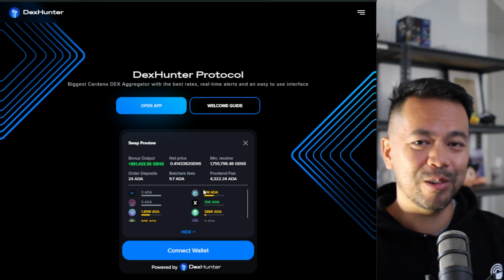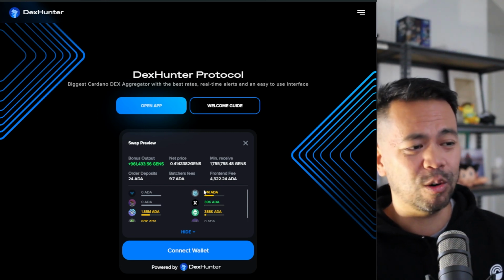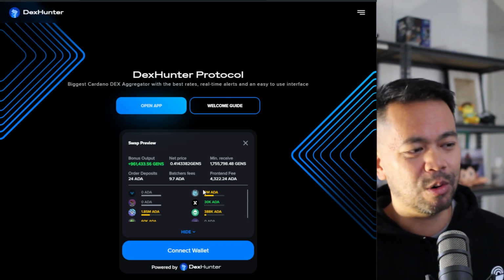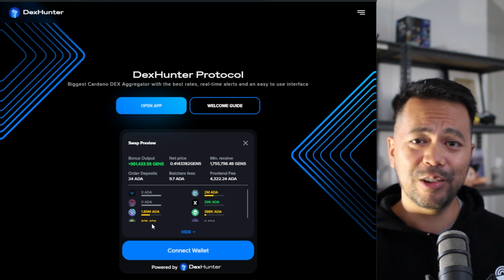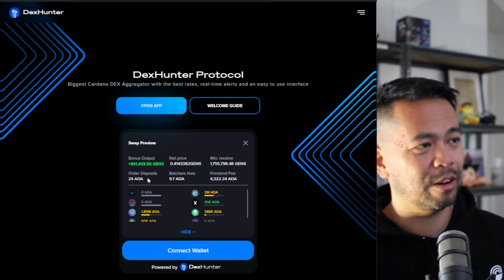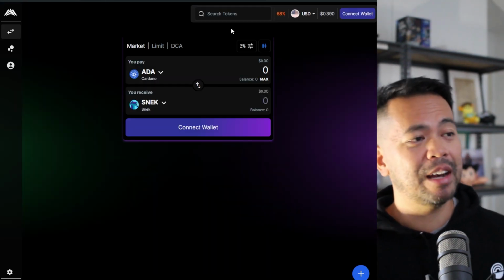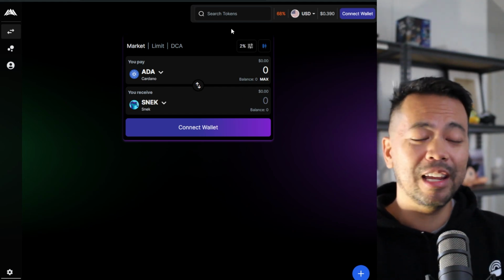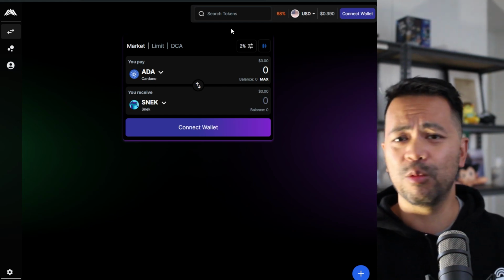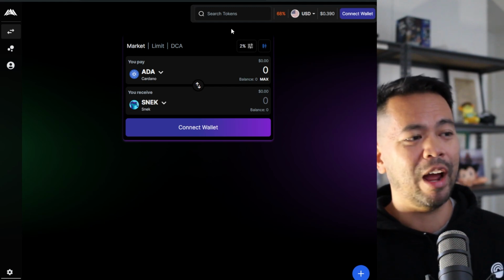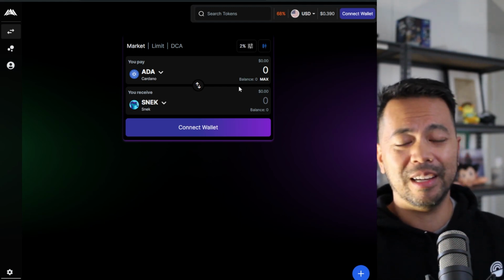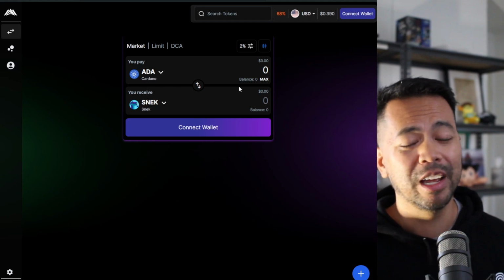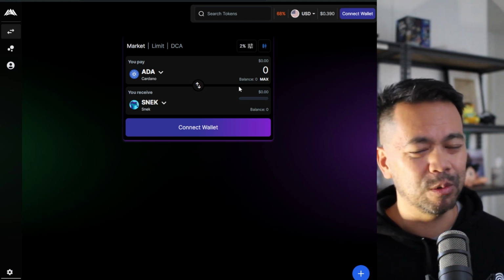So it's a really cool way. It's absolutely brilliant, and it does it all in one transaction for you. So you're not signing multiple different transactions across all these different DEXs, just one transaction. DEX Hunter, brilliant stuff. Another DEX aggregator is also ADA Markets. So if you want to support a different one, you also have ADA Markets that works pretty much in the exact same way, where you pick what you want to sell, what you want to buy, and it will look for the best prices out there for you and combine them all into one single transaction.